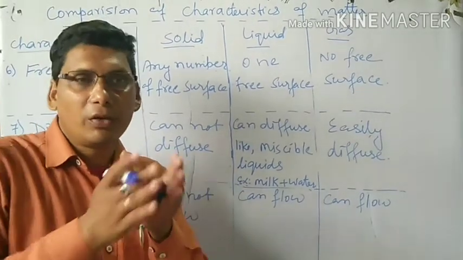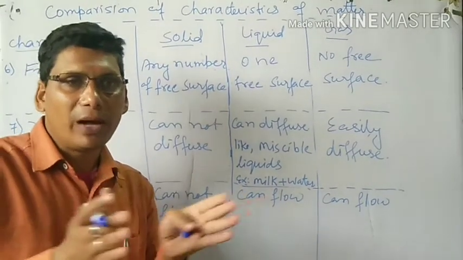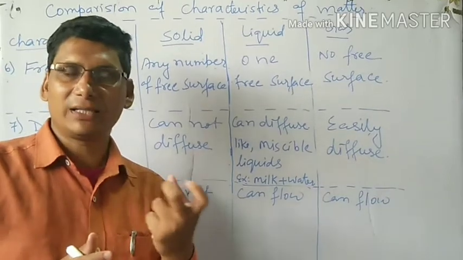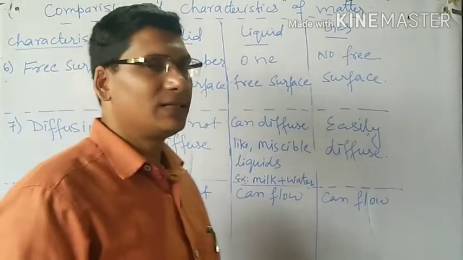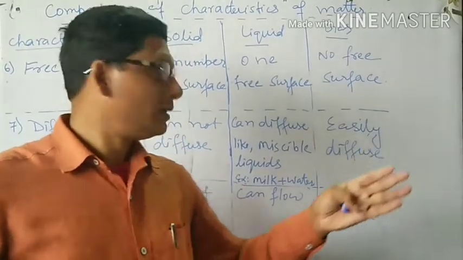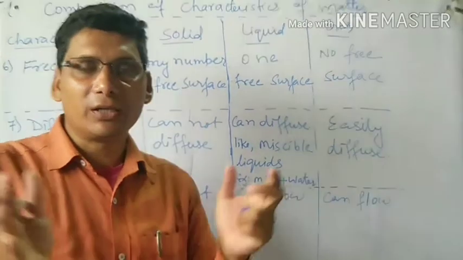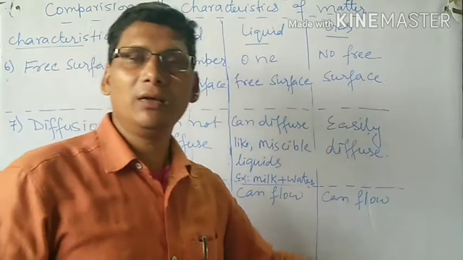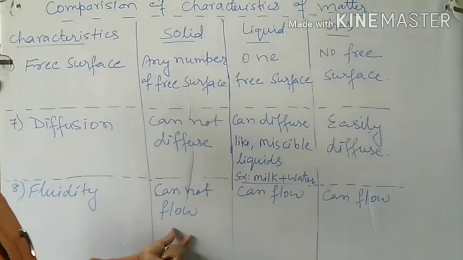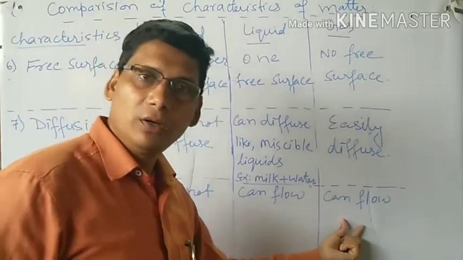Why can it flow? Because it has intermolecular space, so molecules are far apart from each other. Force of attraction is less, so it can easily flow. Now gases can flow very highly, because they have large intermolecular space and least intermolecular force. So gases can also easily flow. So solid cannot flow, liquid can flow, gases can also flow.